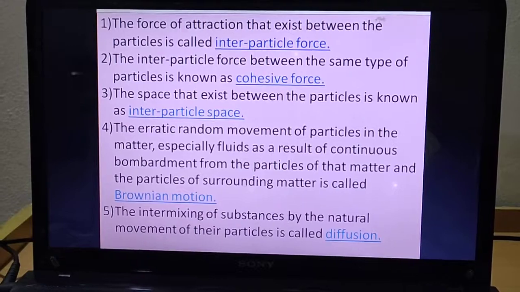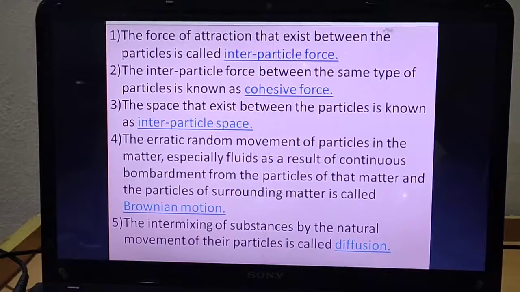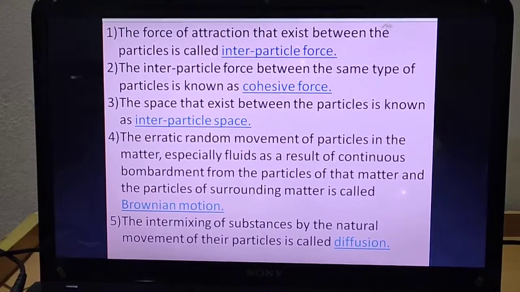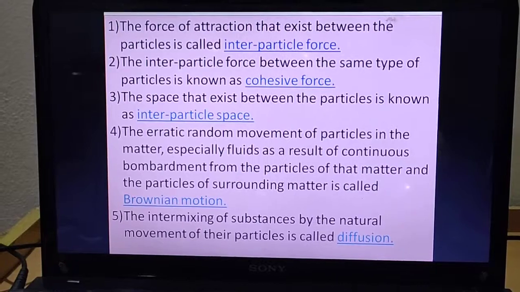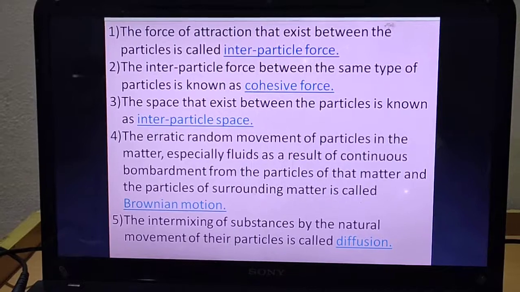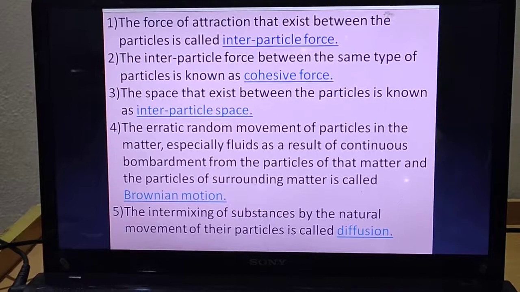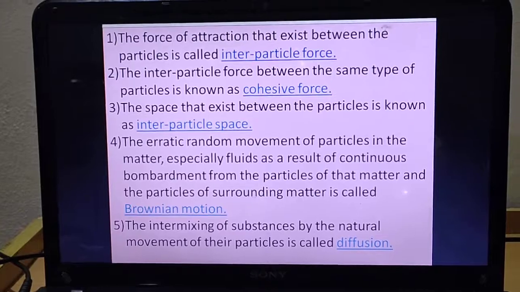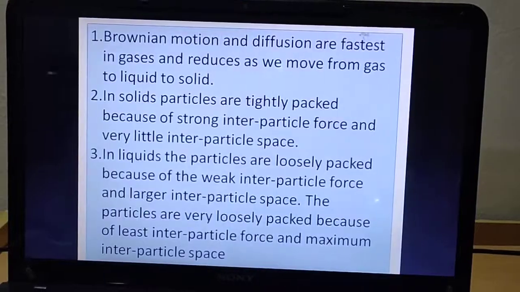Why did this happen? Can you give the answer? Of course it happened because of diffusion. Means what? The atoms or the particles which were present in the ink started to diffuse, or mix up, with the water particles. Okay, so I hope you are clear with what is diffusion. Diffusion is the intermixing of substances by natural movement of their particles. Means here we are not putting any external pressure. Naturally they are intermixing with one another and the diffusion process is happening. I hope till here it is clear.